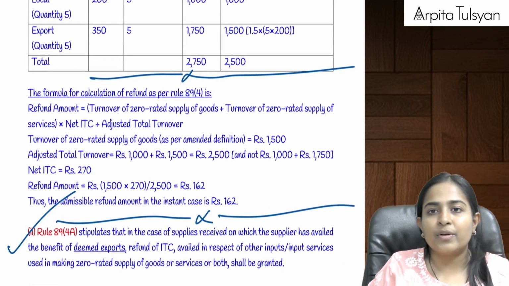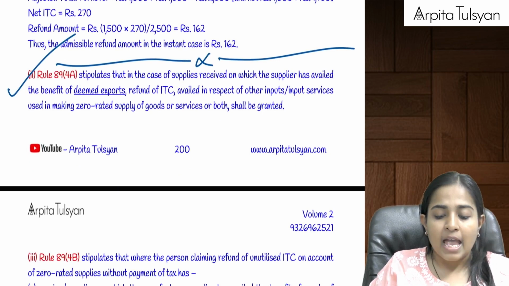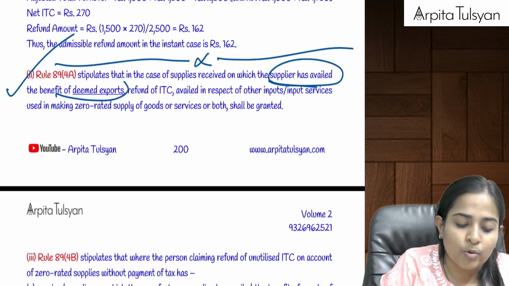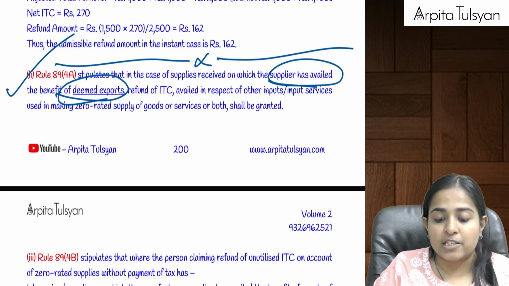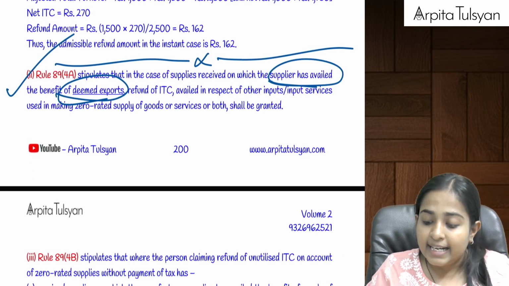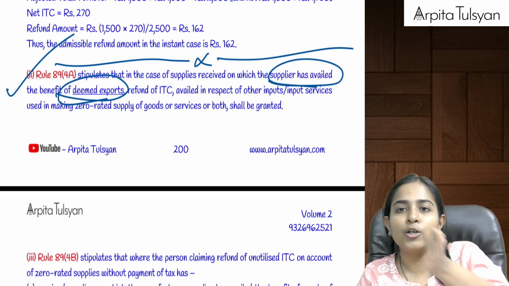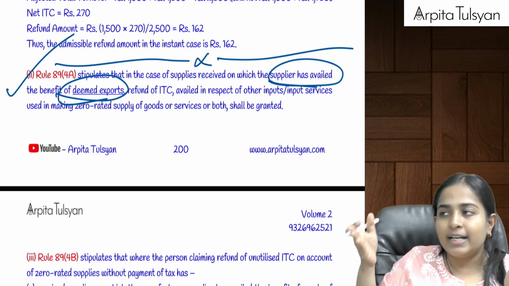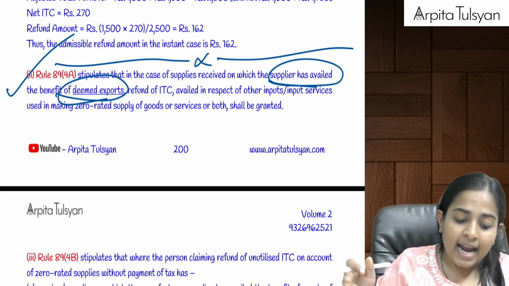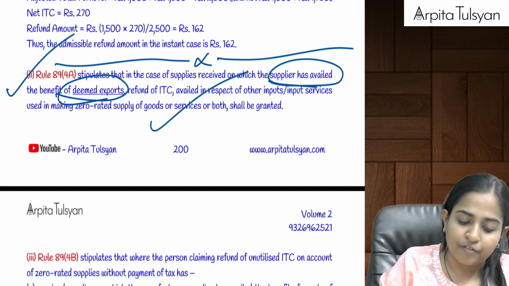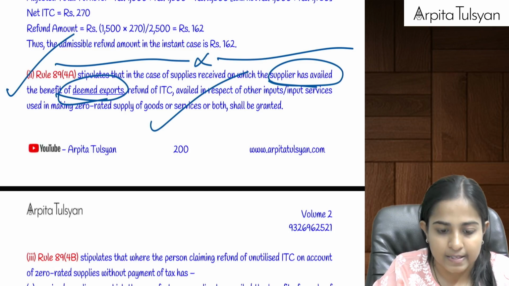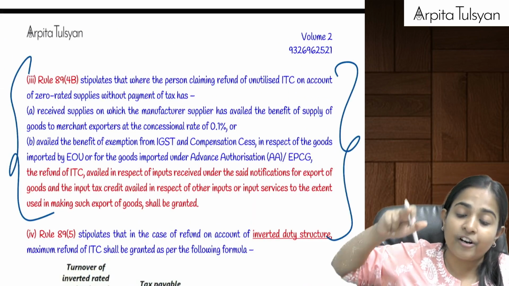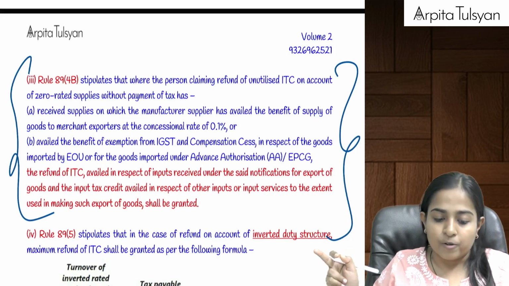Now going on to the next one, that is rule number 89.4A. Now 89.4A is the refund which is available to the supplier who has taken the benefit of deemed exports. Who has taken the benefit of deemed export means I have provided it to someone who is going to further export it, means I have not actually done an export but it is considered as deemed export, so I will get the refund of the same, both input as well as input services. And in this one the benefit will be available to the person who is further going to do the exports.